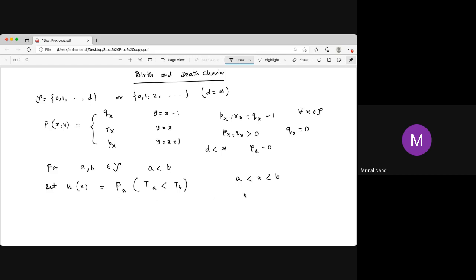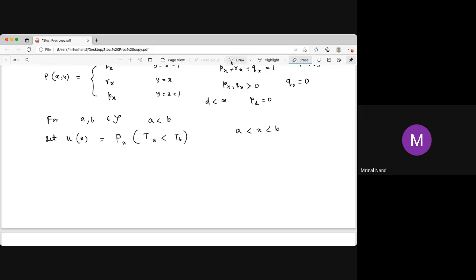It starts with x. Obviously, if x is less than a, then always the hitting time of a is less than the hitting time of b. And if x is greater than b, then the hitting time of b is always less than the hitting time of a. So it is interesting if x is between a and b. We put that probability as u_x, and we have to find what u_x is.